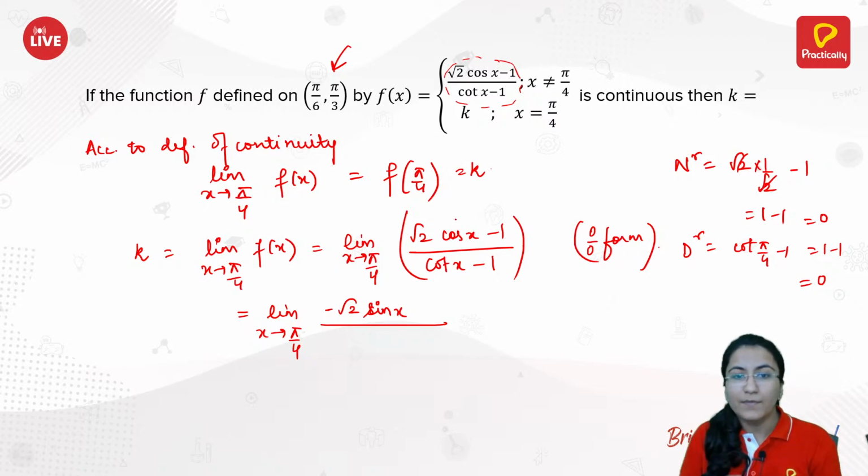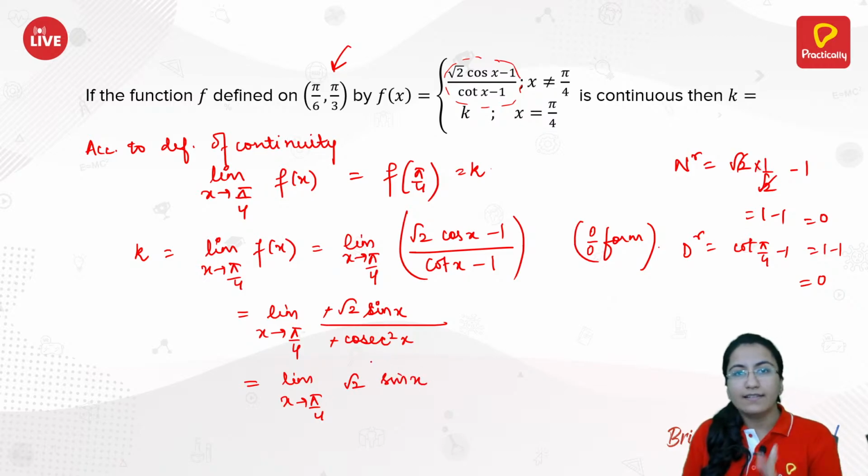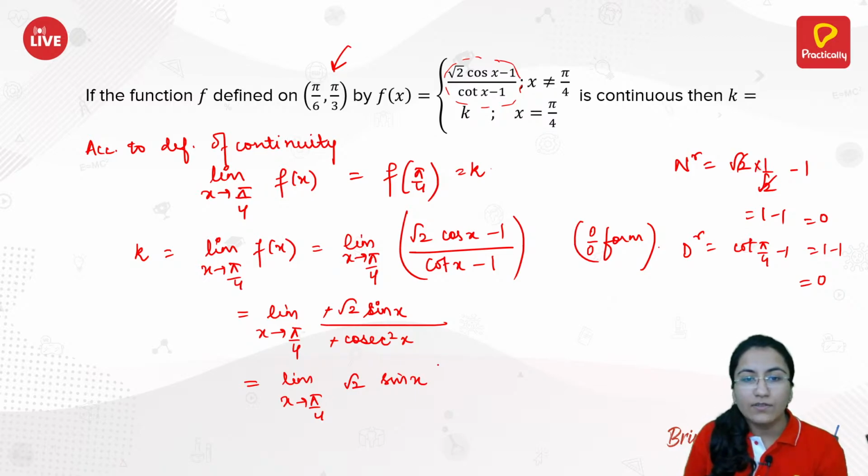Differentiation of cos x is minus of sin x, and differentiation of cot x minus 1 would be minus of cosecant square x. That is the same, so the minus would be cancelled out. So you have limit x approaches pi by 4 of root 2 sin x times cosecant square x, which is the same as 1 by sin square x, so you come out to be equal to sin cube x. That is root 2 sin cube of pi by 4.